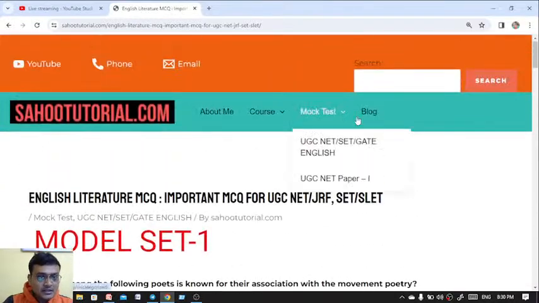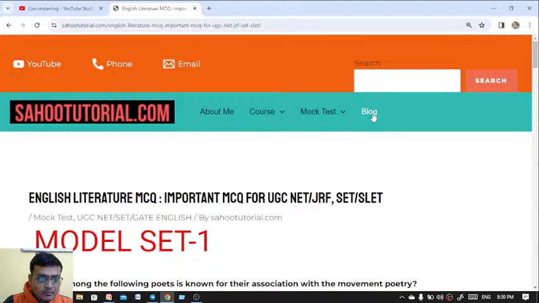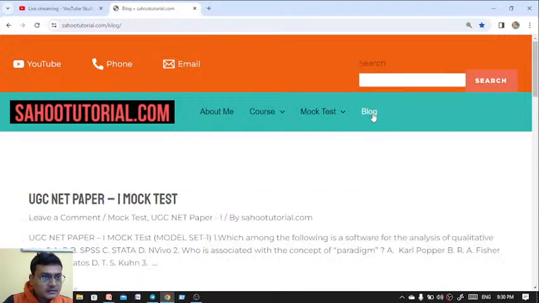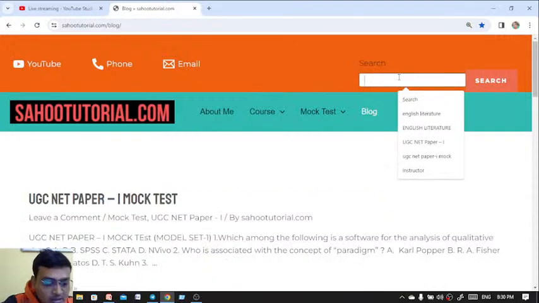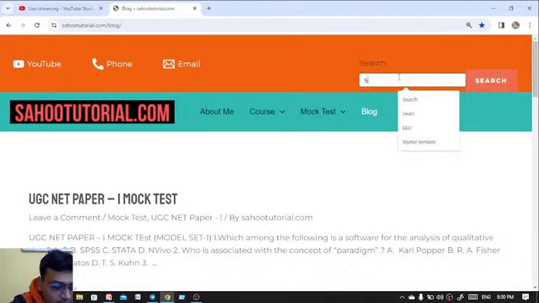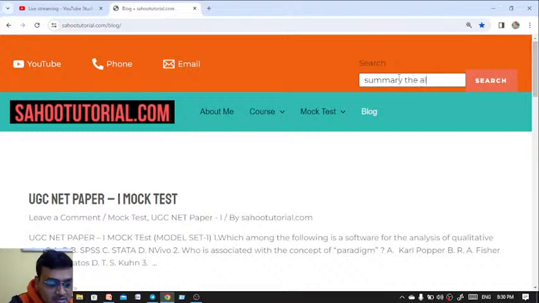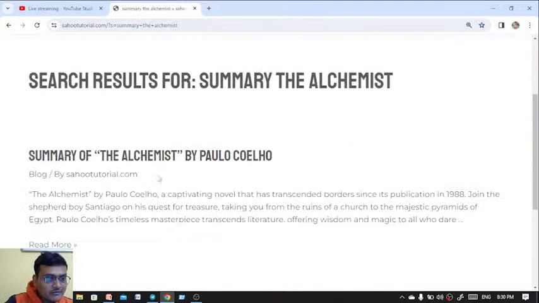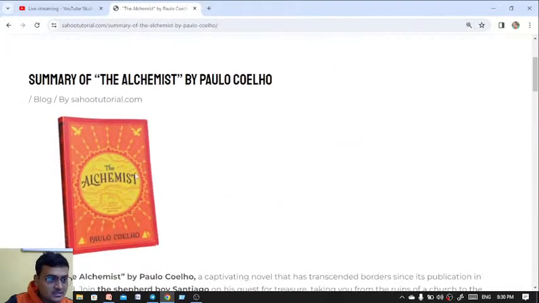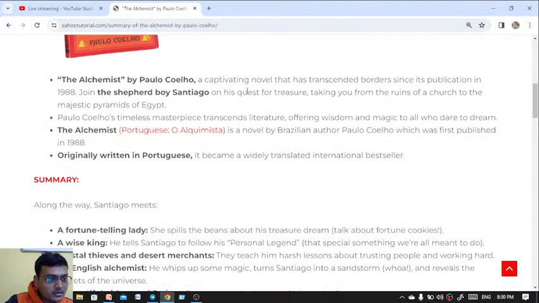You will be able to evaluate your study. And even you can visit the blog section. If I write here the summary of The Alchemist, just in the search box type summary of Alchemist. Then search, you will get the novel summary here like this. Summary of The Alchemist by Paulo Coelho.